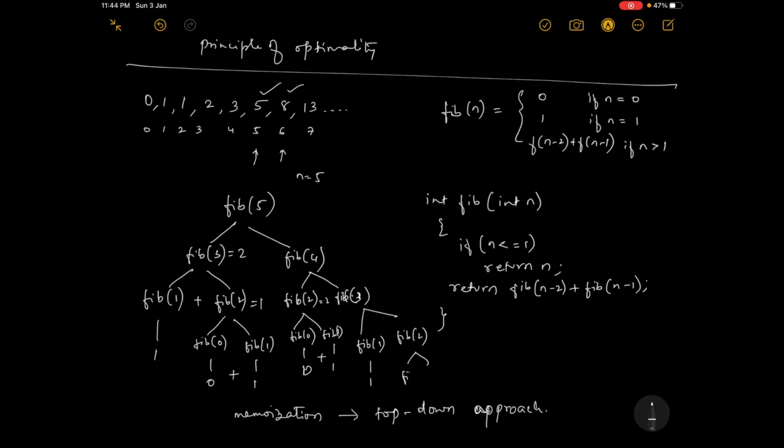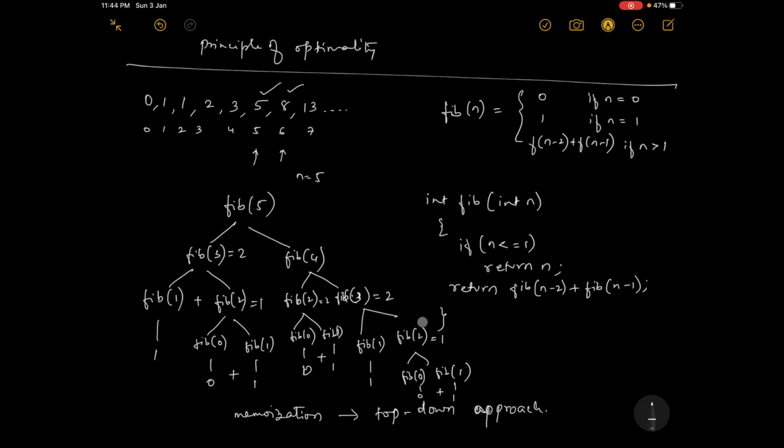Fib of 1 is 1. Here it is fib of 0 and fib of 1. So this is 0, this is 1. So 0 plus 1 is added. Here it gives 1. So this 1 plus 1 is added. Here it gives 2. So you can see fib of 3 is 2.